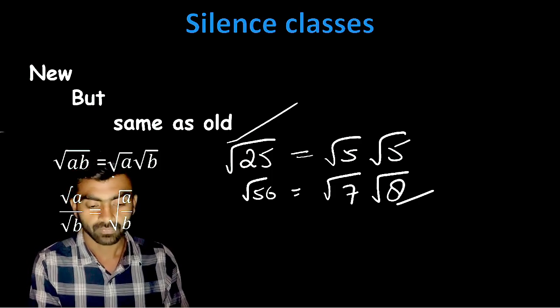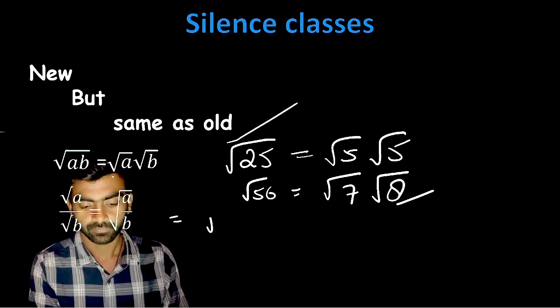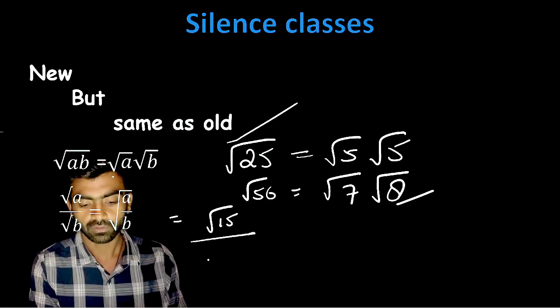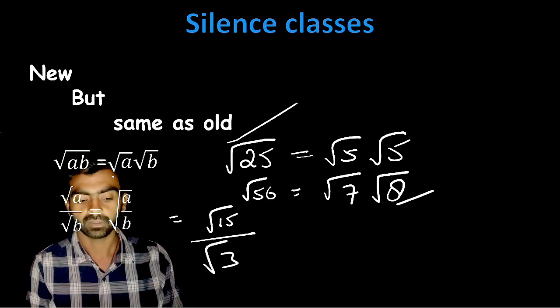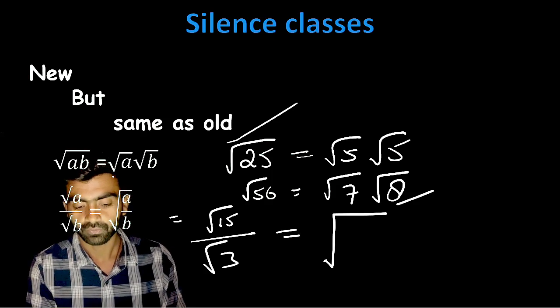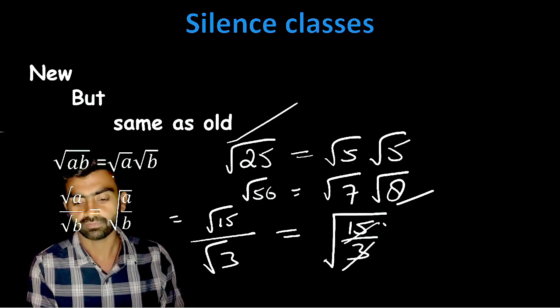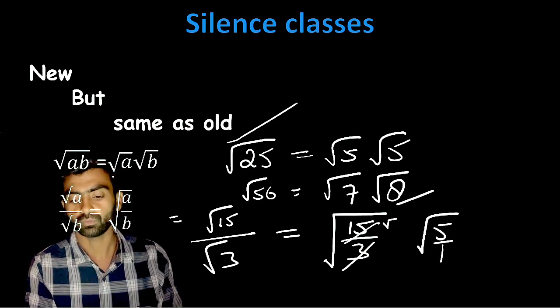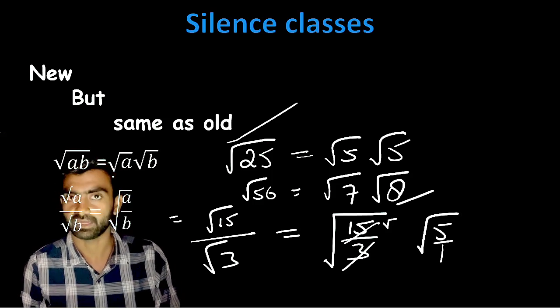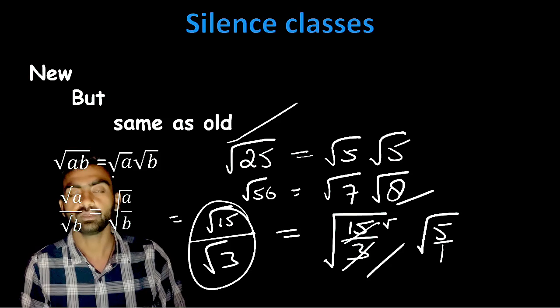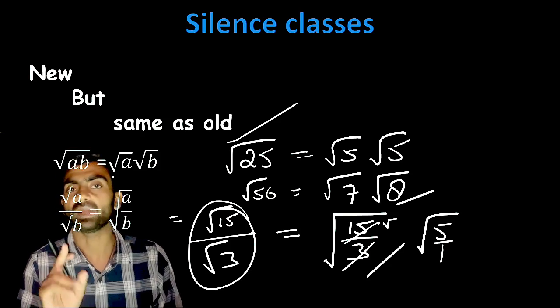Now, root 15 upon root 3 can be written in the form of root of 15 upon 3. After that we can cut it like this: 3 fives are 15, so root 5 will come, or root 5 upon 1. If the numbers are written in this manner, we can write them in this manner, or you can say under one bar.